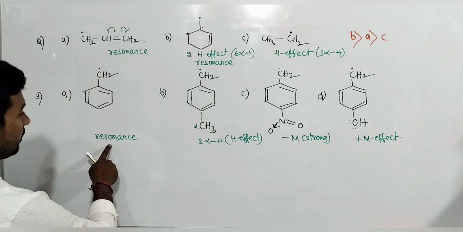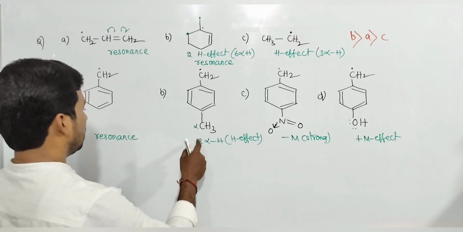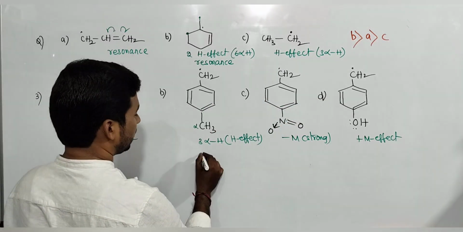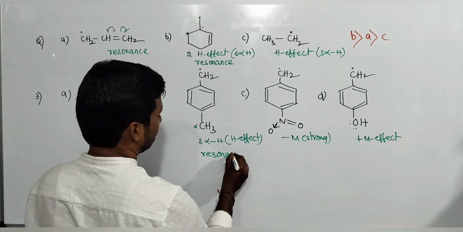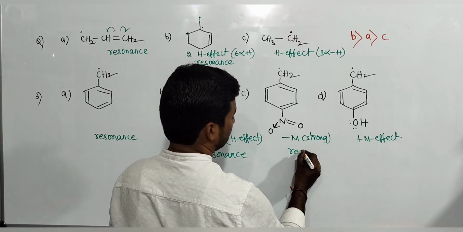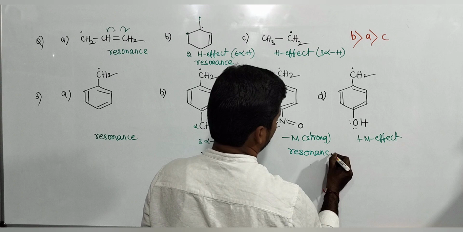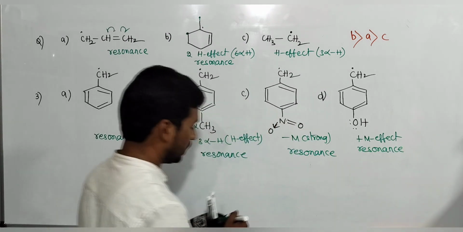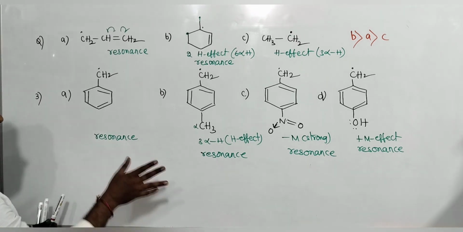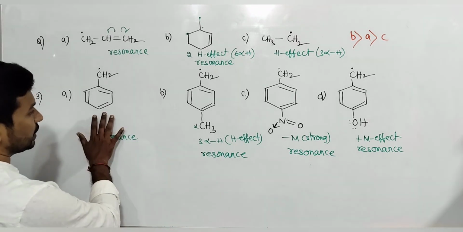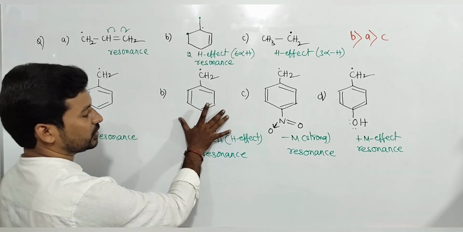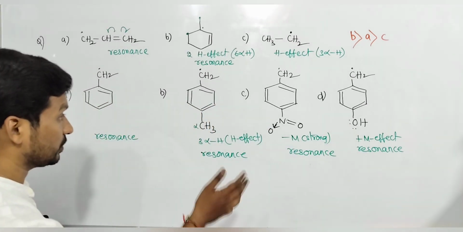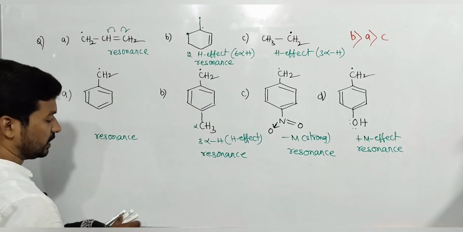So which one is more stable? Only resonance. Here resonance is there in all these three. Resonance is possible, resonance is possible. Here also resonance is possible. But which one is more stable? All are resonance, which means resonance is not a criterion. Then neutral, hyperconjugation stabilizes, minus M destabilizes, plus M stabilizes. Which one is more stable?